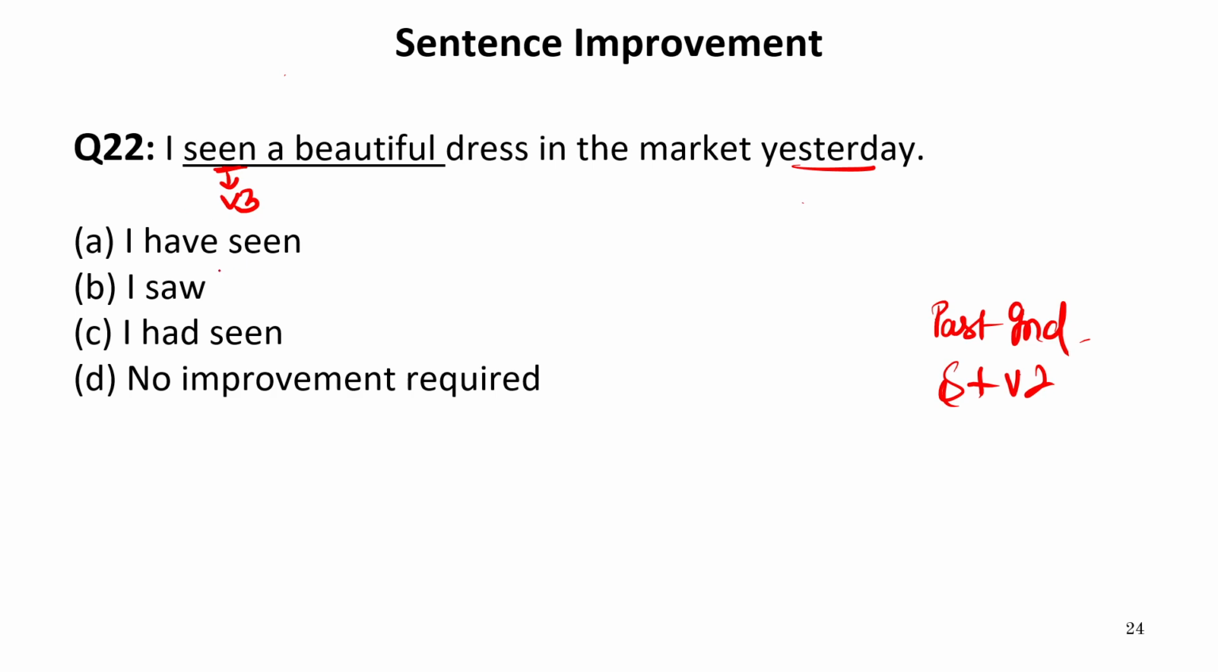Now let us see the options. I have seen, I saw, I had seen. No improvement required cannot be the answer. Have seen is a perfect tense which is not required. We need verb second form or the past indefinite tense, that is I saw. So our answer is B.